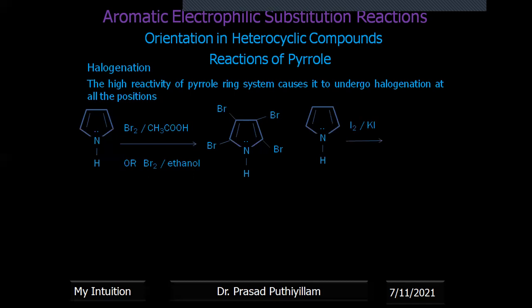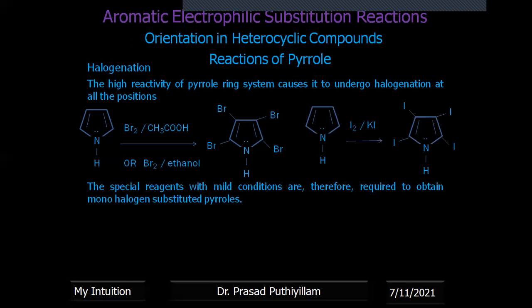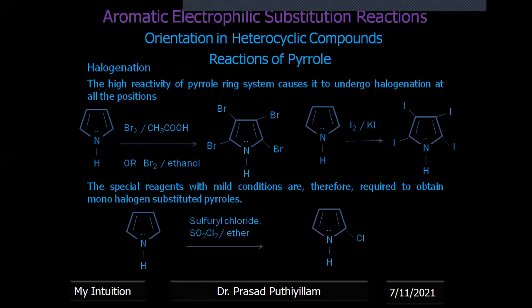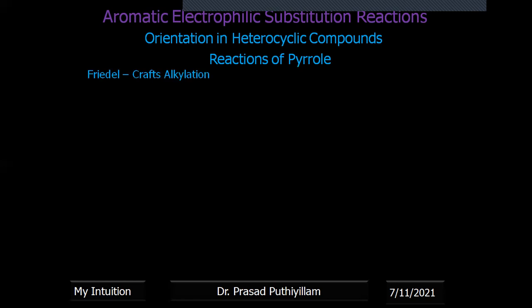If I take the reaction of iodine with potassium iodide, pyrrole reacts with iodine and potassium iodide, and the same type of observation is there. All positions have a halogen atom. Special reagents and mild conditions are required if you want to obtain a monohalogen substituted pyrrole. That means a mild reagent, sulfuryl chloride, SO2Cl2, in presence of ether as the solvent. Then we will get a mono substitution. Position 2 substitution is possible.